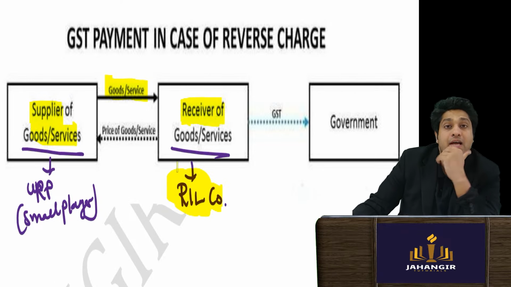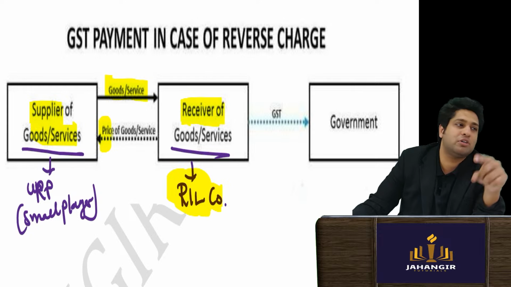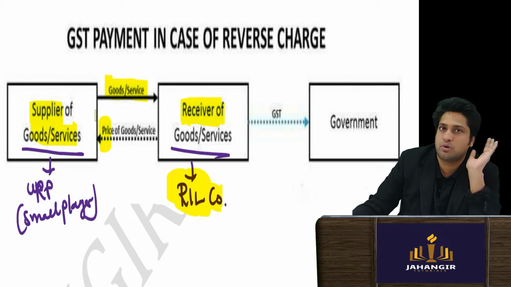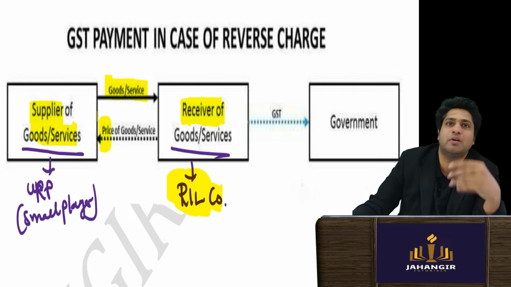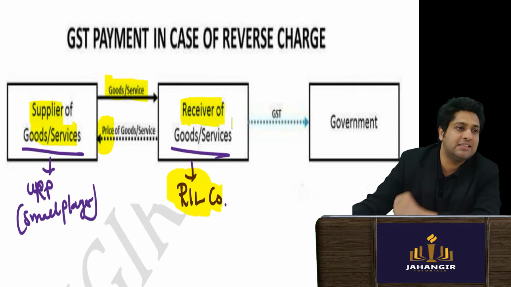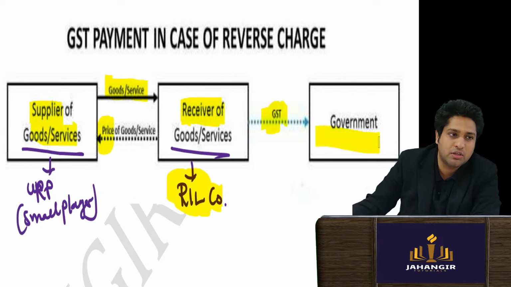In that case, the government is saying that don't pay him along with the GST, because then he will not come and pay to the government because he's not registered and he's too small. He doesn't even have proper manpower or computerization, nothing. So just give him the value of whatever it is, and you pay the GST directly to the government.